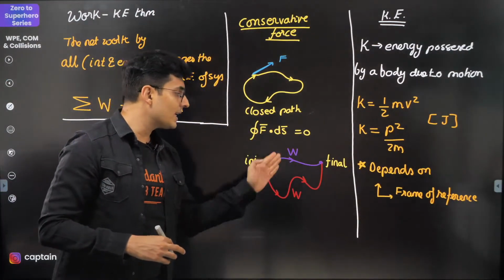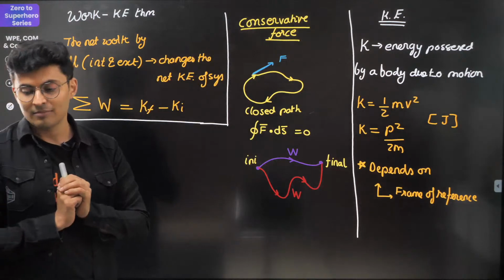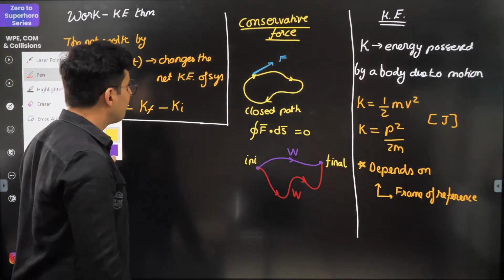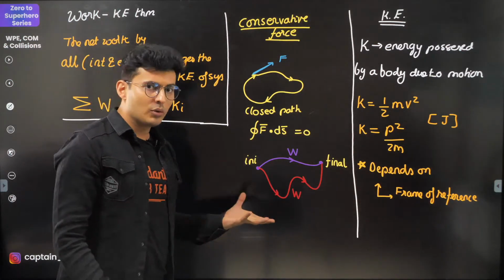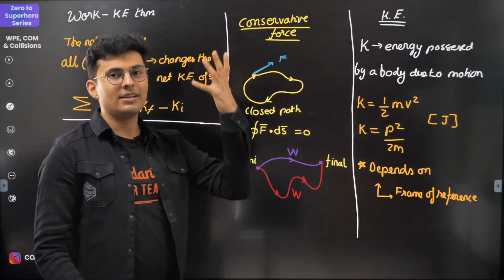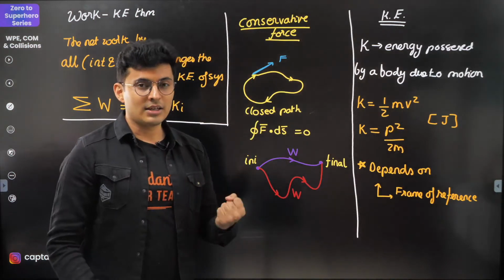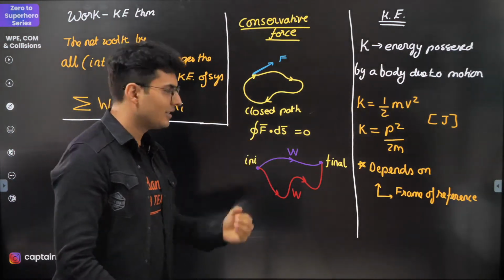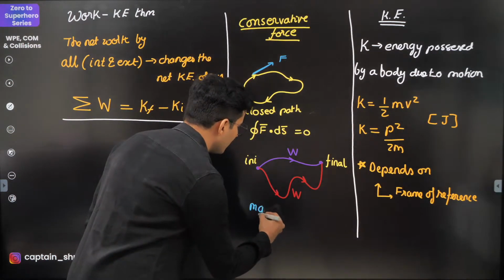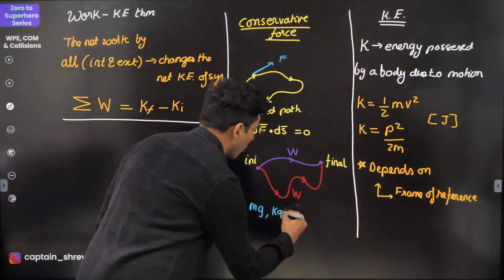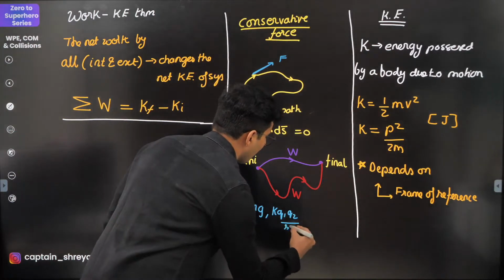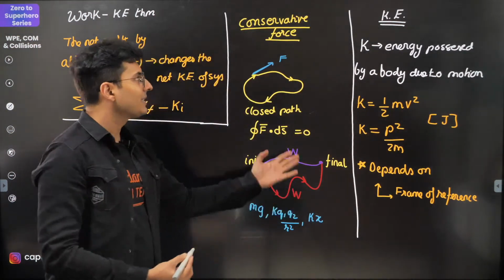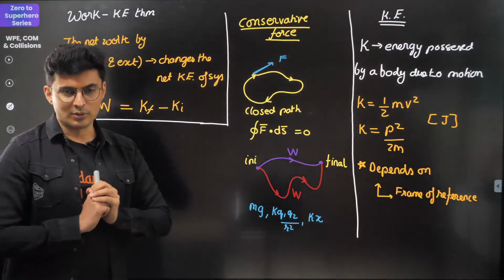So work done is independent of the path taken. The best examples of conservative forces are gravity, electrostatic force, and spring force. So mg, then k q1 q2 divided by r square, then kx, which is your spring force.